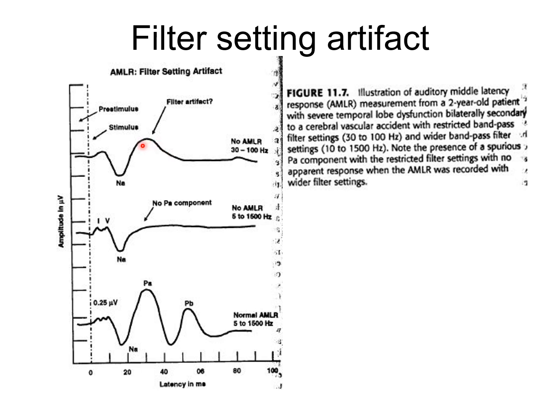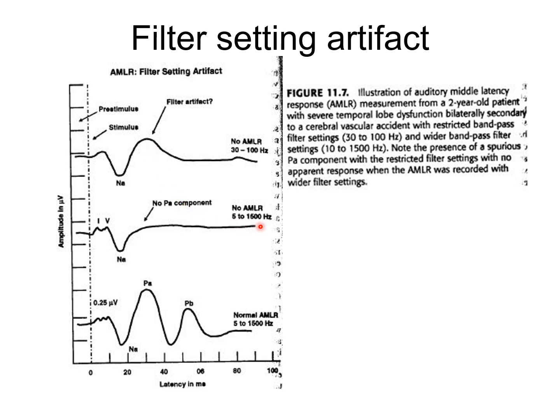If I don't tell you the filter settings, you will look at it and say, hey, this looks like a PA component. However, if you widen the filter setting to, say, 5 Hertz to 1500 Hertz, then that hump is gone. If that hump is truly an MLR component, it should stay.